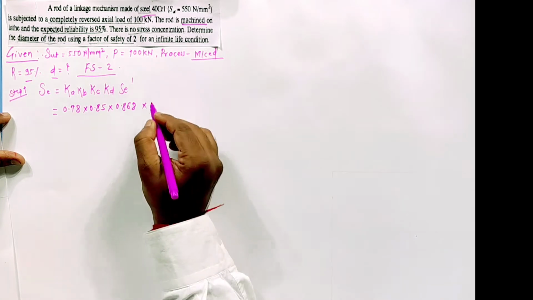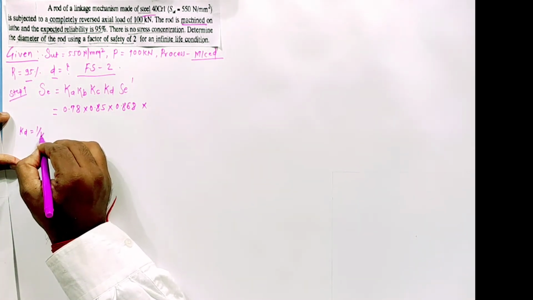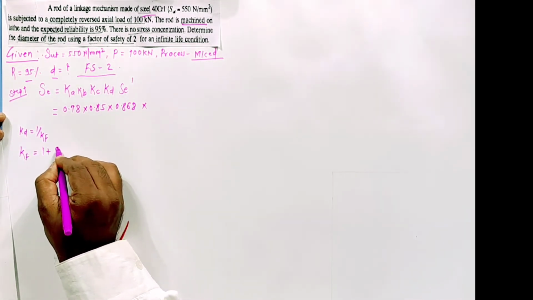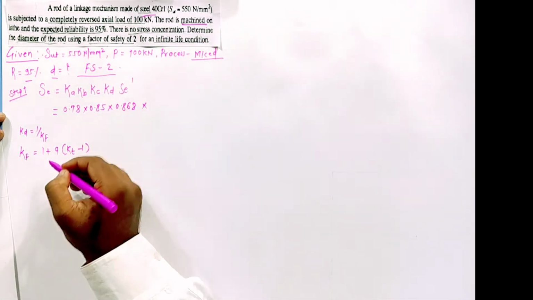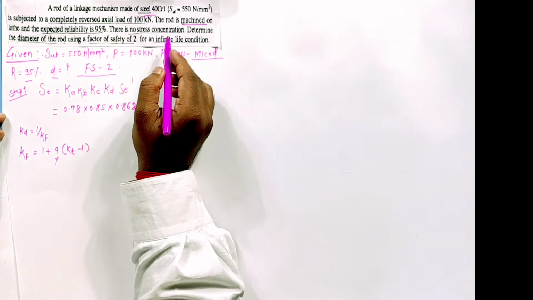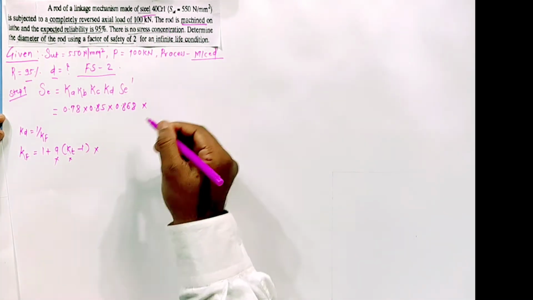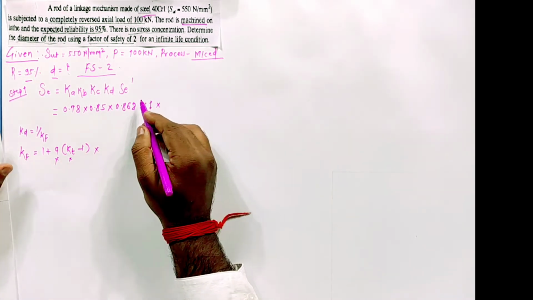Kd is nothing but 1 by Kf. Kf is 1 plus q into Kt minus 1. Is q given? No. Is Kt given? Any structure? No. So two unknowns are there, and it is not possible to calculate; we'll consider Kd as 1. Understood? 1 into Se dash.